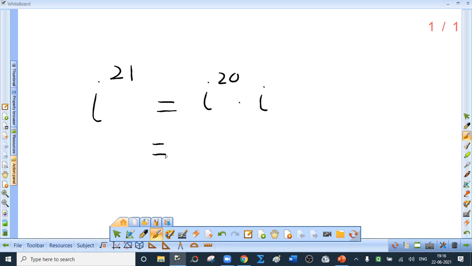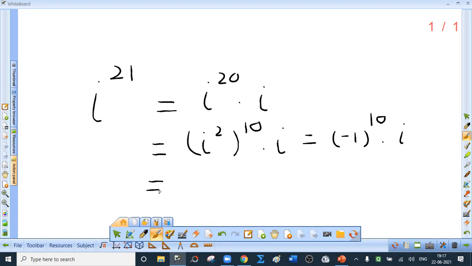Yes, it is. Now i raised to 20 is i square raised to 10, or you may say i raised to 4 raised to 5. That is also correct. But every even number need not be a multiple of 4, but it is definitely a multiple of 2. That is why. Now i square is minus 1. Minus 1 raised to 10 into i. Minus 1 has even index, so it is plus 1. So i is the answer.